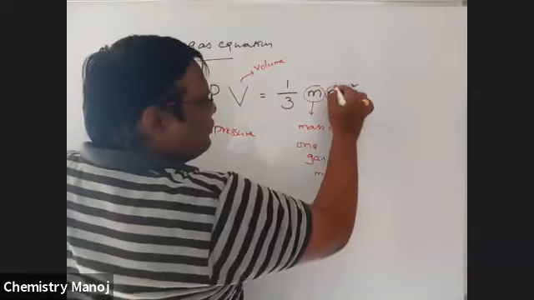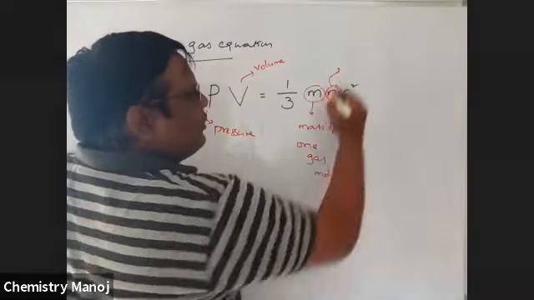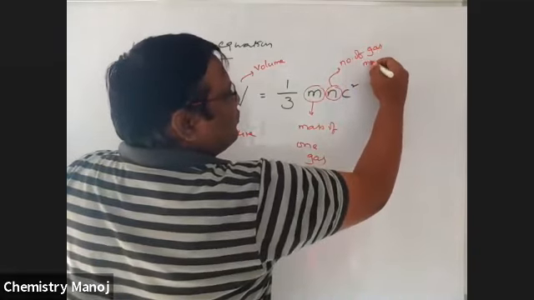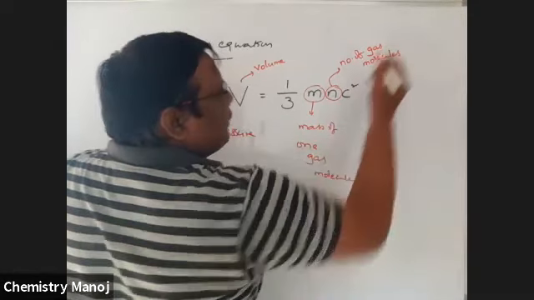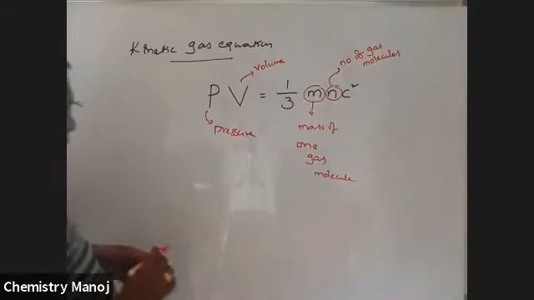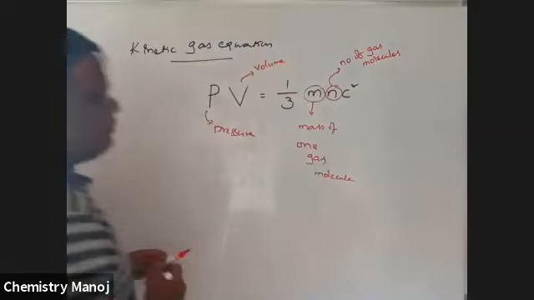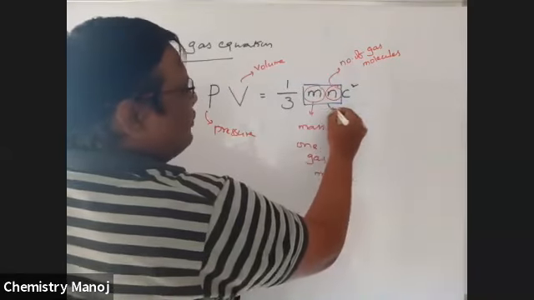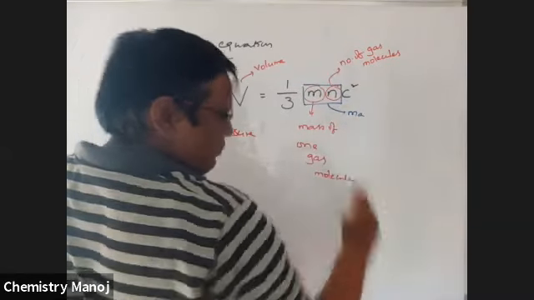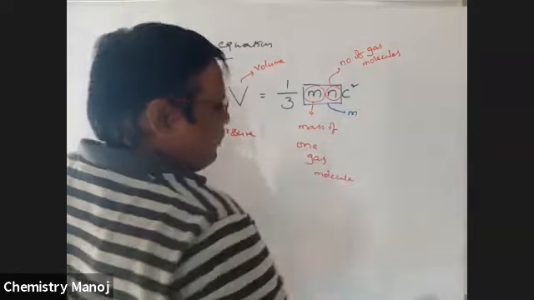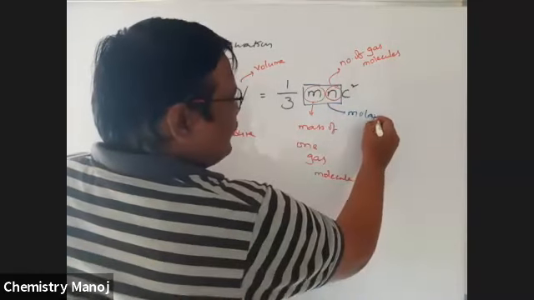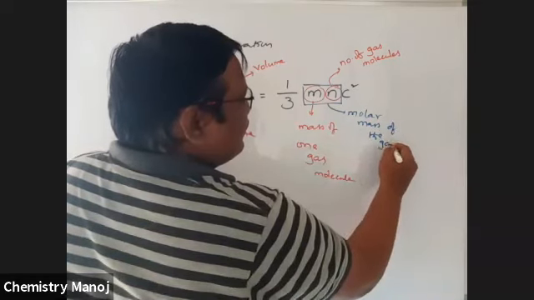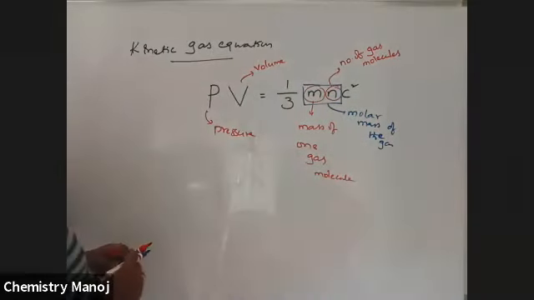N is the number of gas molecules. This m into N is the molar mass of the gas.